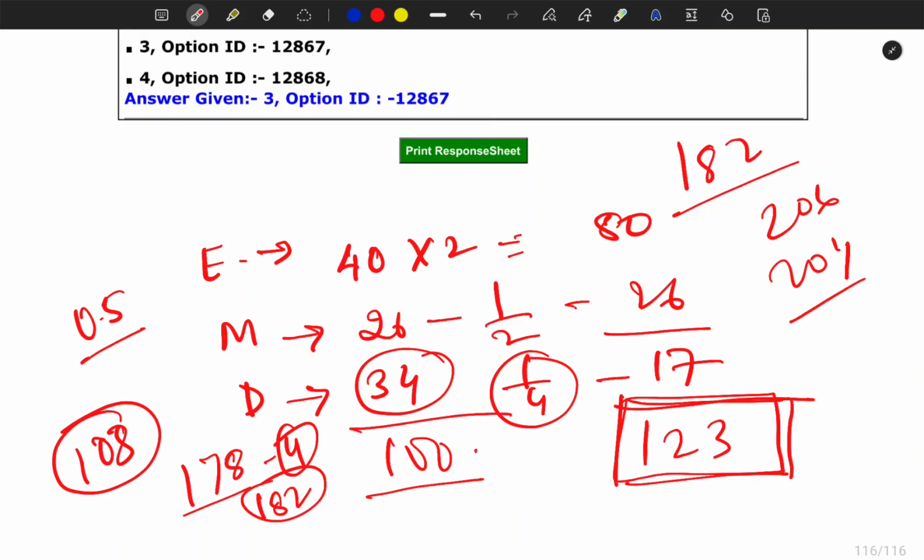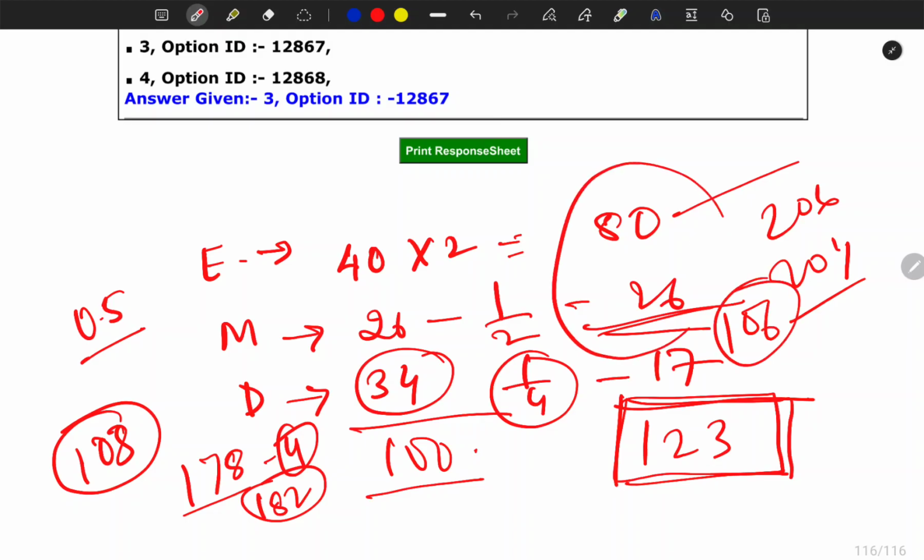So it says about this paper, it was a tough paper, and in the tough paper also you are easily getting 106 marks from the paper. Okay, I am just considering the easy and moderate level of questions, and if you are good enough you will be able to score 17 more.